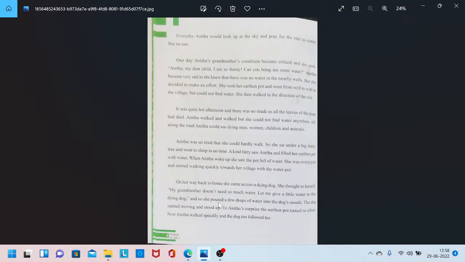And she poured a few drops of water into the dog's mouth. The dog started moving and stood up. From the full pot, she gave a little water to the dying dog so that it stood and started walking. Anita was surprised: the earthen pot had turned to silver. The pot which was muddy had turned into silver.